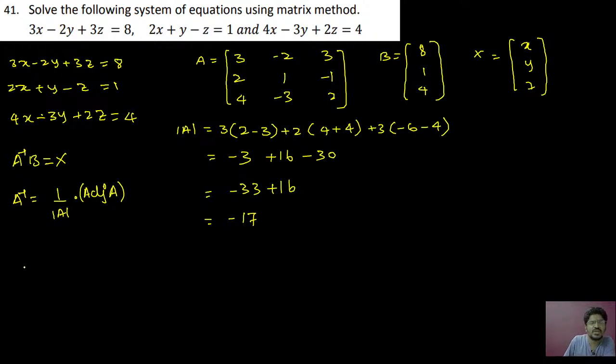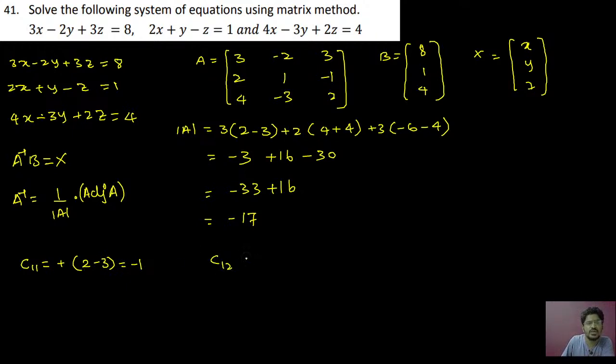Okay. For C11, this is plus, 1 into 2 is 2, and minus 3, minus into minus is plus, plus into minus is minus. So that will be 2 minus 3 is minus 1. So C11 is minus 1.